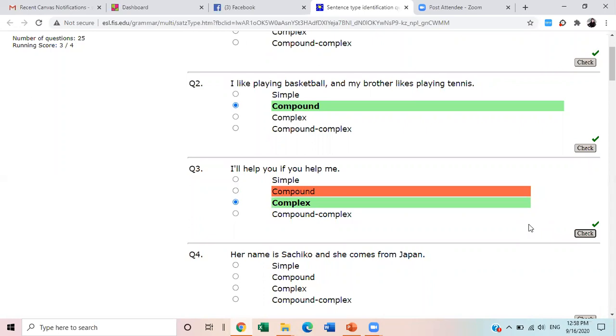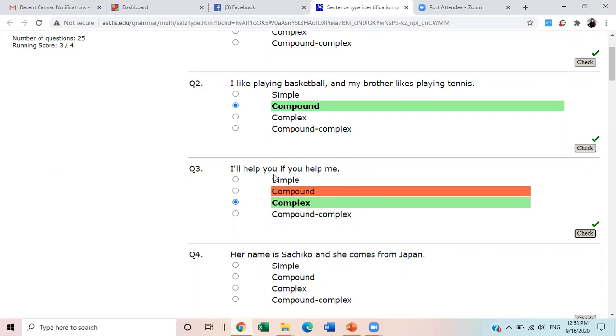"If" is in the list of subordinating conjunctions which you read in the previous session: although, if, in case, unless, when, while. All these words, when they appear in the sentence, make it complex. One more thing that can help you understand that it is not compound: in a compound sentence we have two independent clauses, but in complex sentences we have one independent and one dependent clause.